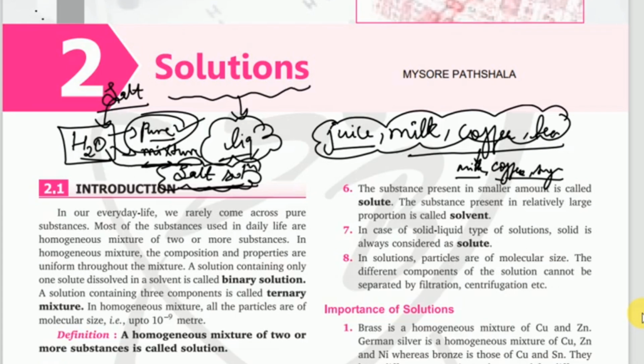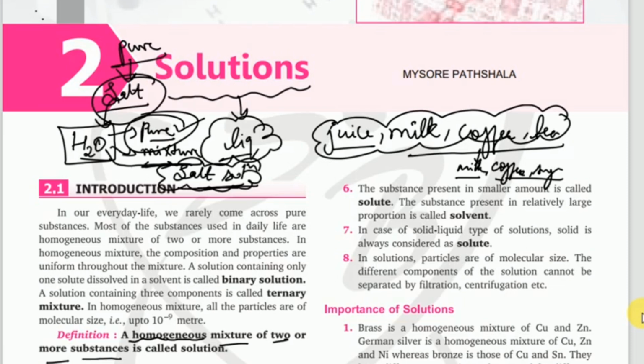So salt is also a pure substance, yes or no? It is also a pure substance. When two pure substances are mixed, I get the mixture. Yes. So what is the meaning of solution? You can see the definition here. It is a homogeneous mixture of two or more substances. So two or more substances added.